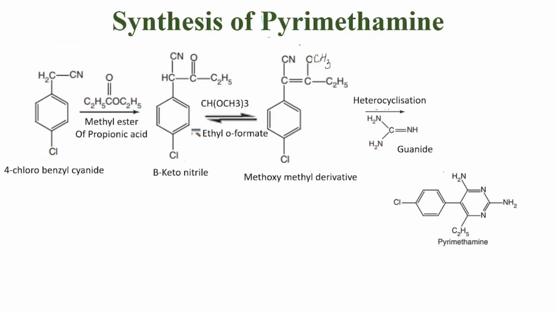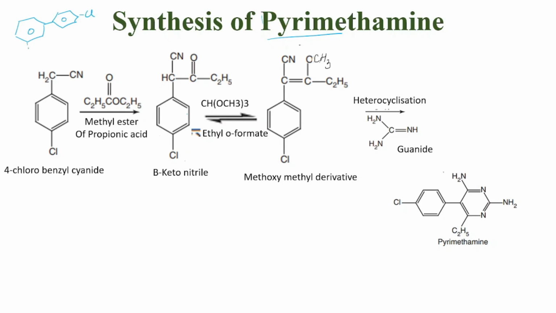So for the synthesis of pyrimethamine, we will start with the structure of pyrimethamine. How do we remember this? Pyrimethamine belongs to diaminopyrimidine. How did we remember diaminopyrimidine? We have a benzene ring. Attached to this we have another benzene ring with a chlorine group right here. Now what was there here?